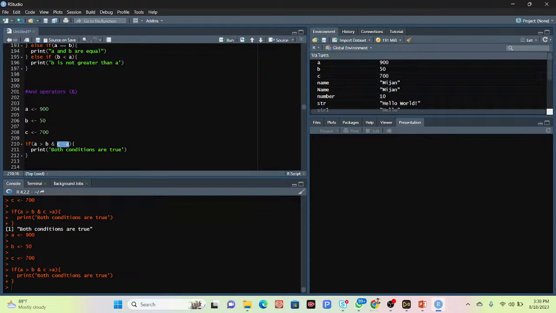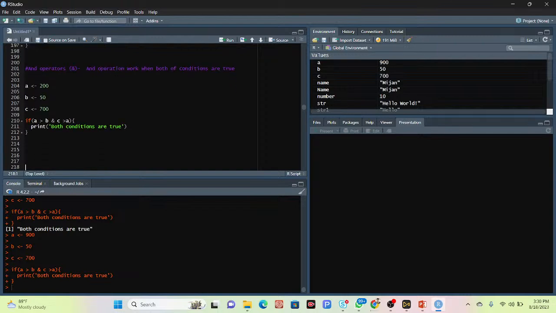So that is the example of the AND operation. When both conditions are true, then it will work. But for the OR operation, I have to write the comment about that first. AND operation works when both conditions are true.